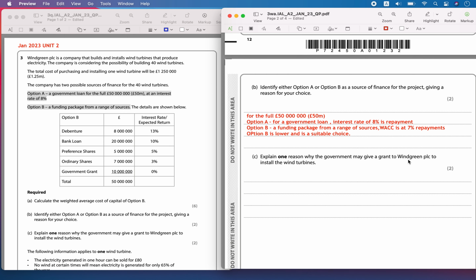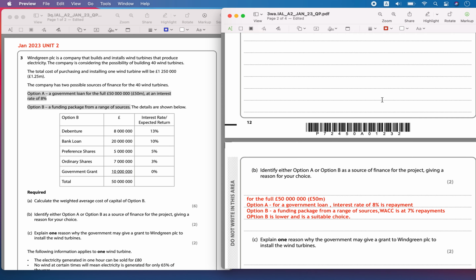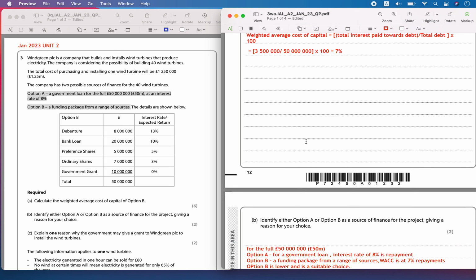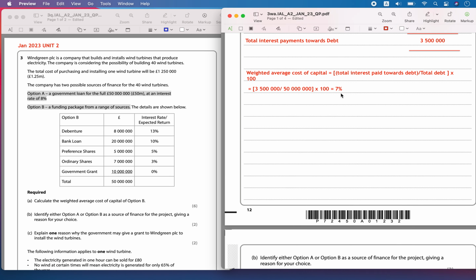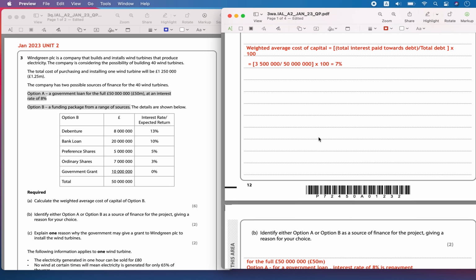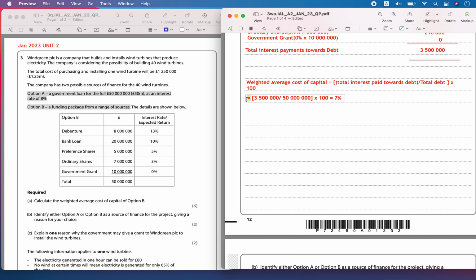Actually, for option B we had calculated 7% as the WACC. So this is also called the WACC.